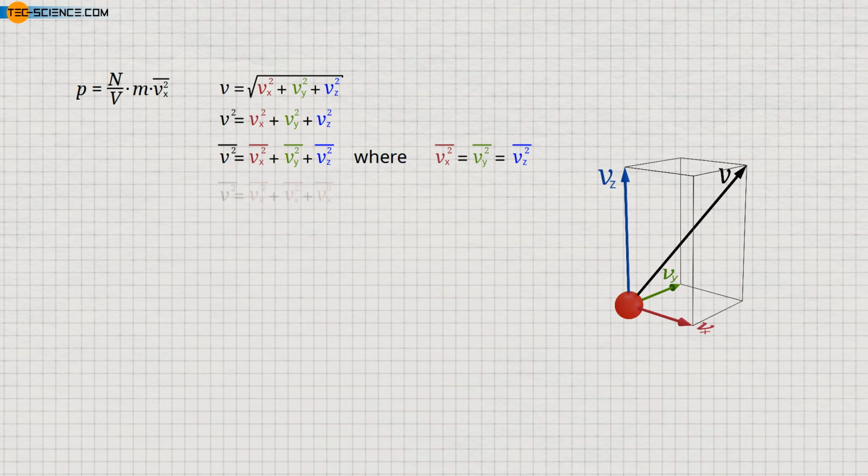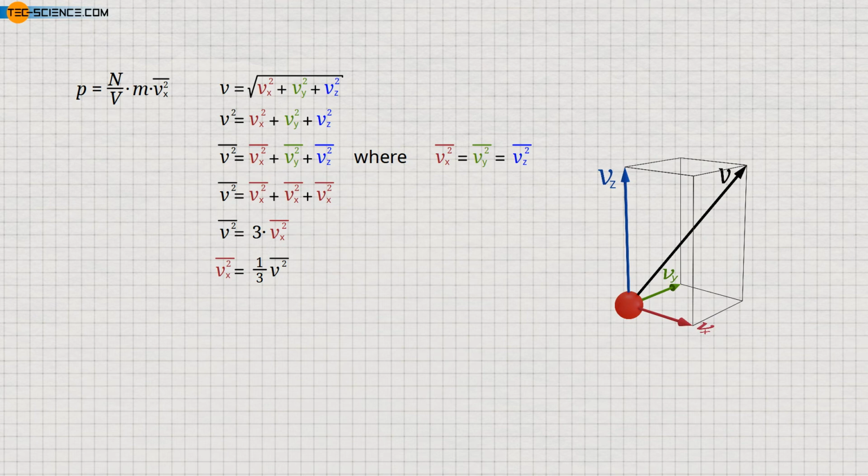In this way it is shown that the mean value of the squared speeds of the molecules corresponds to 3 times the mean value of the squared velocity components in the x direction. Or, to put it in other words, the mean value of the squared velocity components in x direction corresponds to 1/3 the mean value of the squared speeds.